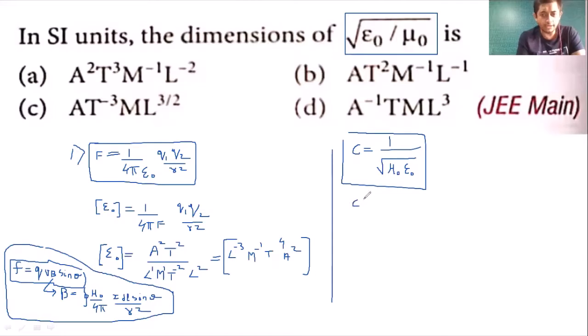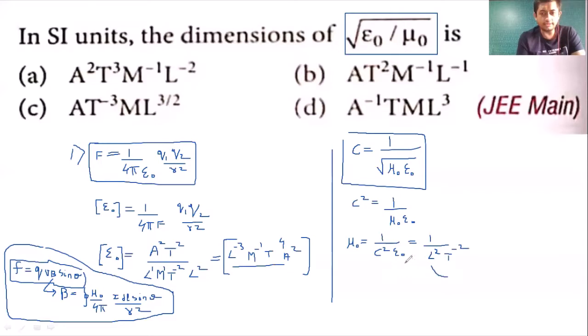तो अगर हम लोगों ने दोनों साइड को स्क्वायर किया, squaring both sides, so C square is equals to 1 by mu naught into epsilon naught. So my dear students, I can say that mu naught will be equal to क्या हो जाएगा? So it is 1 by c square into epsilon naught. Now 1 by c square, c मतलब velocity मीटर पर सेकंड, उसका स्क्वायर, l raised to 2 t raised to minus 2 and epsilon naught ये तुम्हारे सामने रेडी है, this one.